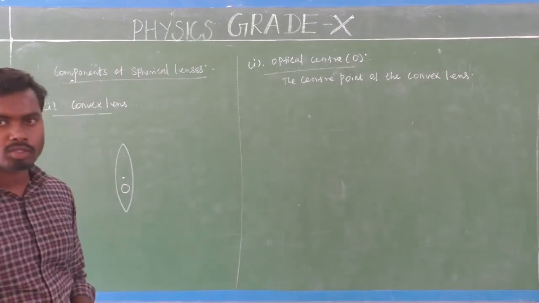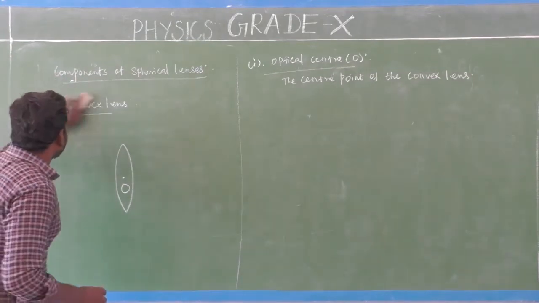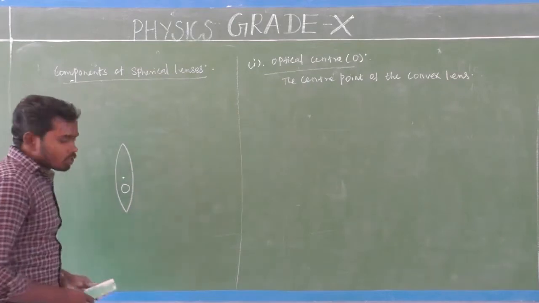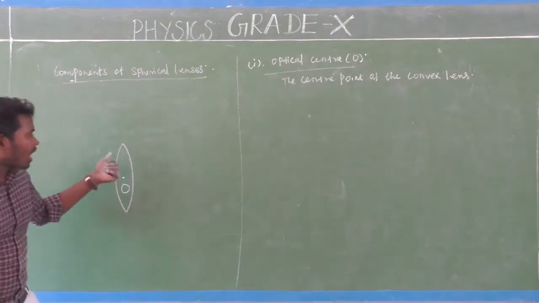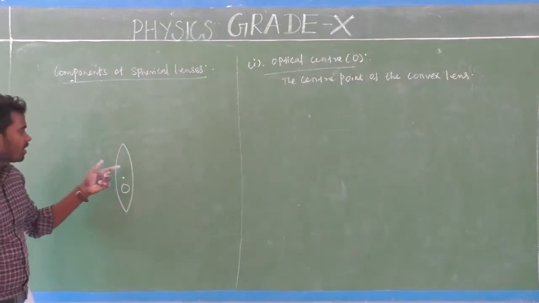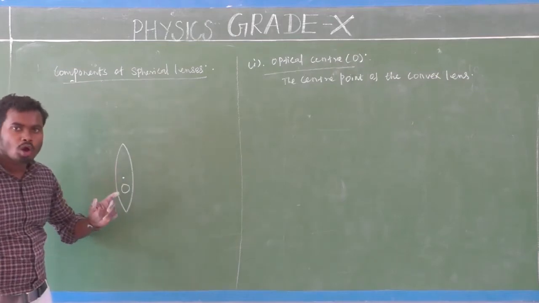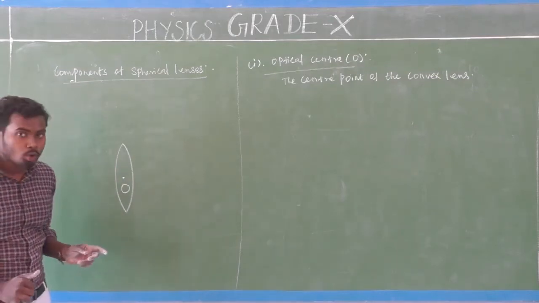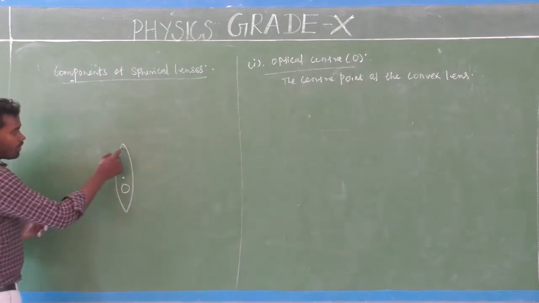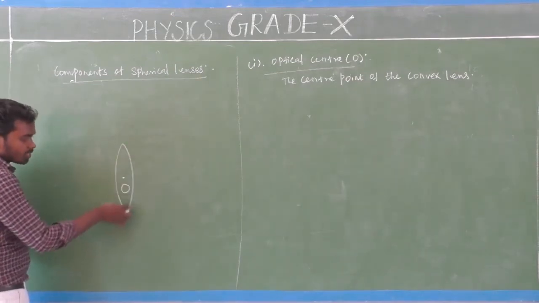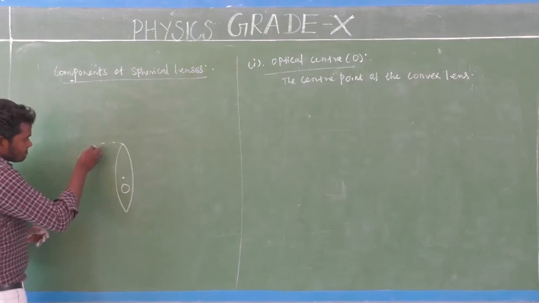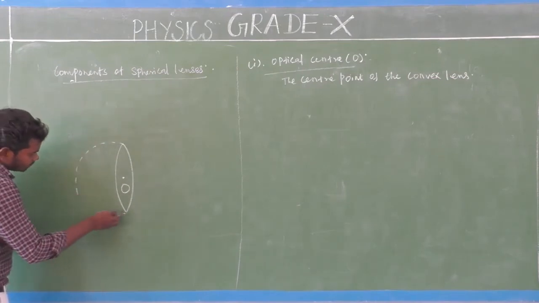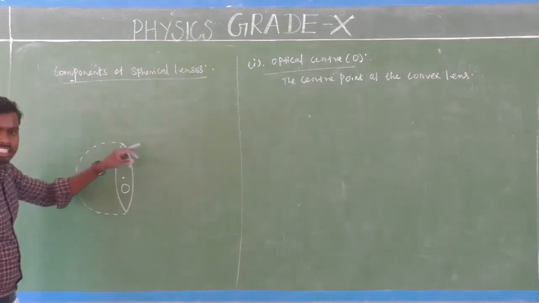So the next component of the convex lens. Already we know this convex lens is formed by two spherical surfaces. So if I take this part, this surface, I can make a sphere like this.